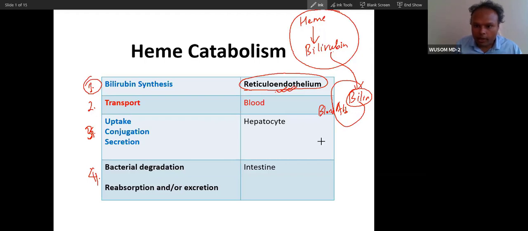From blood, this bilirubin will be taken up by the hepatocyte, the liver, and the liver does 3 processes.